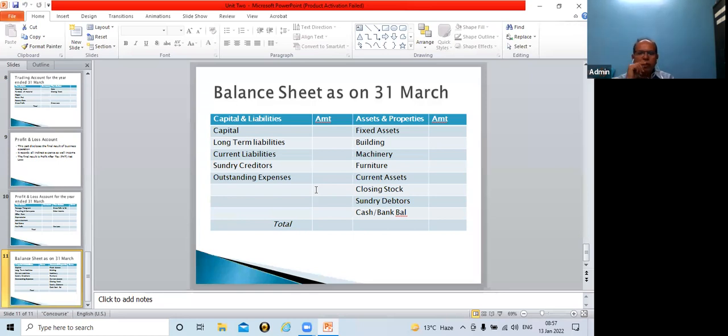Whenever you attend tomorrow's session, please carry pen and paper with you. Whenever you sit in front of your laptop or hold your cell phone, please have paper and pencil with you, so that we can immediately solve the numerical on the final account.